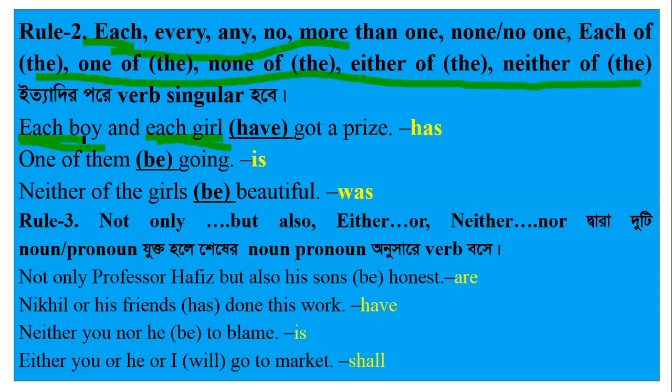Each boy, প্রত্যেকটা ছেলে প্রত্যেকটা মেয়ে have got a prize. আলাদা আলাদা করে বোঝানো হয়েছে যে সবাই each দ্বারা যদি আমরা এরকম কিছু পাই, then have turns into has. Here have should not be used. Has is the singular form, that's why has is correct.